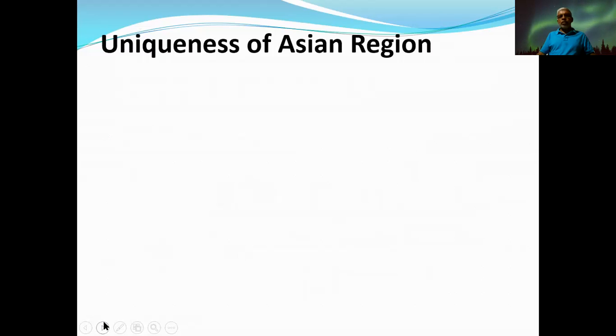Then the uniqueness of the Asian region. The uniqueness, you know, means some features which are specific to that region. Some features which are specific to that region are called unique features or uniqueness, because those features cannot be found in some other areas. That means when you take the Asian region, European region, American region, African region, like that the earth can be divided into different regions based on the continents. These features that can be found in the Asian region cannot be found in some other regions, as I mentioned earlier. Therefore, having awareness of that is very important.